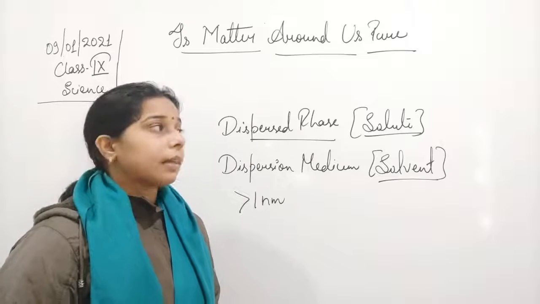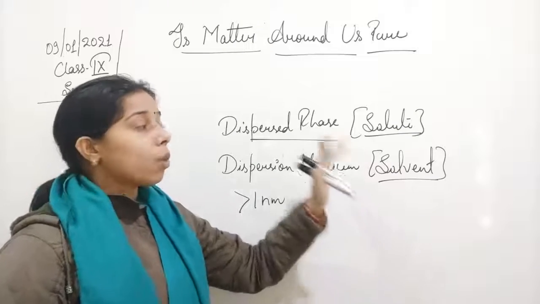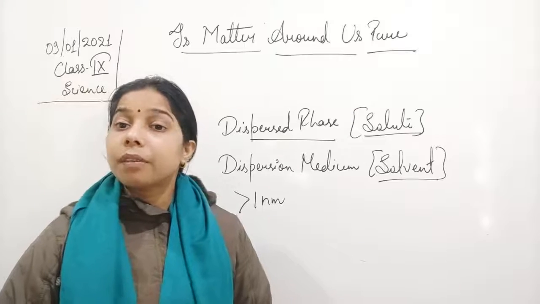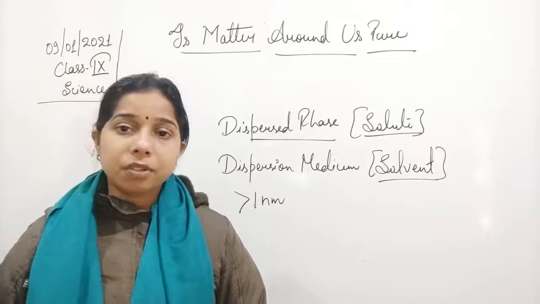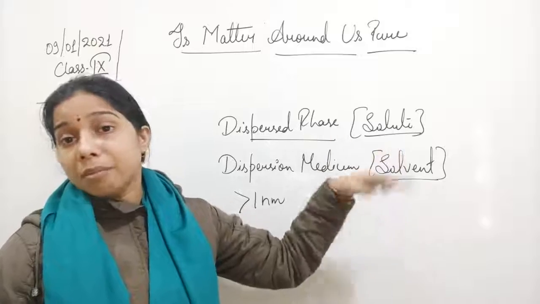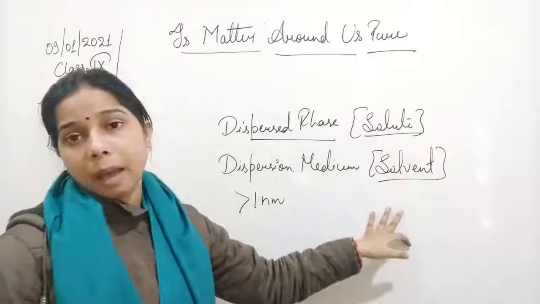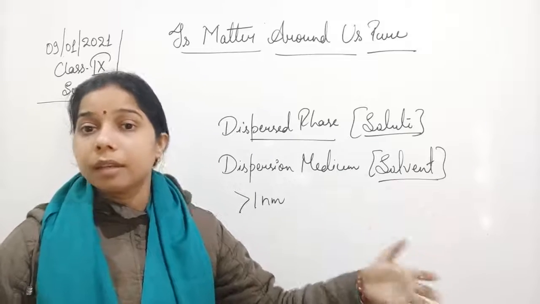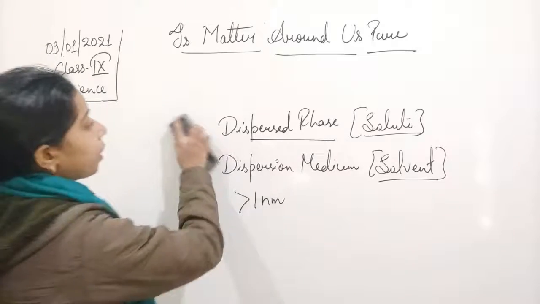So we said that normally there is a solute and a solvent, and most probably we have heard that the solute is a solid and the solvent is a liquid. But is it so for every substance? No. We have seen that the solute can be solid, can be liquid, even can be a gas. And the same thing happens with the solvent: it can be solid, it can be liquid, even it can be a gas also. So we can write it.